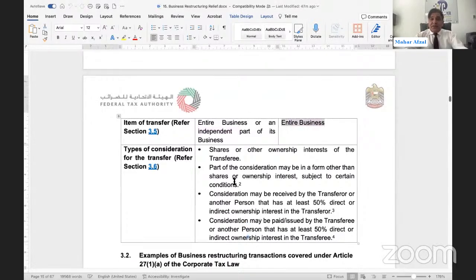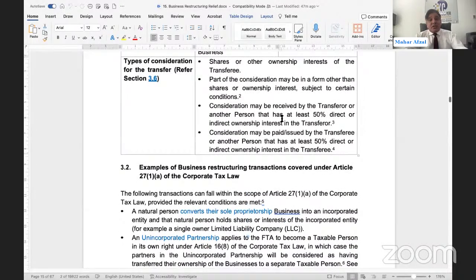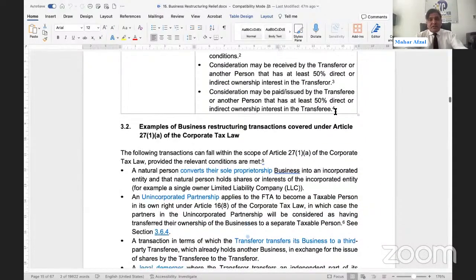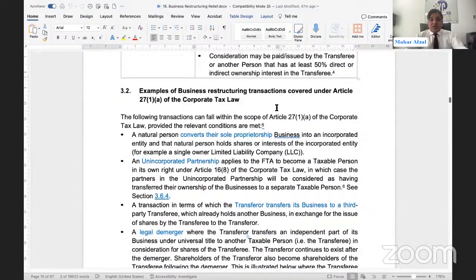Here the entire business is being transferred. Share or ownership interest, this is the same for both of the cases. Part of the consideration may be in the form of cash or any other equitable interest. We have already discussed. Consideration can be received by a transferee or any other person who is holding at least 50% share of the transferor and transferee. We have already discussed. Consideration paid, payee and transfer we can discuss. We have already discussed.